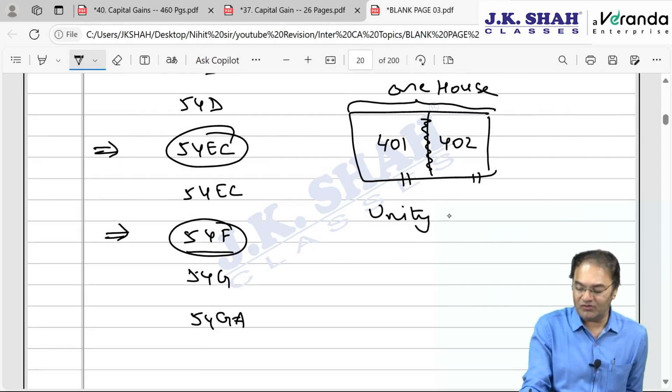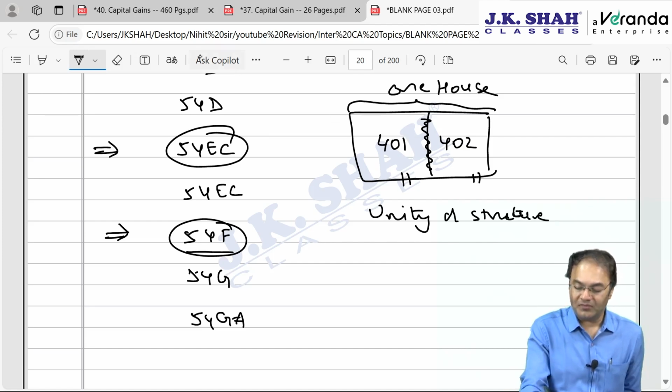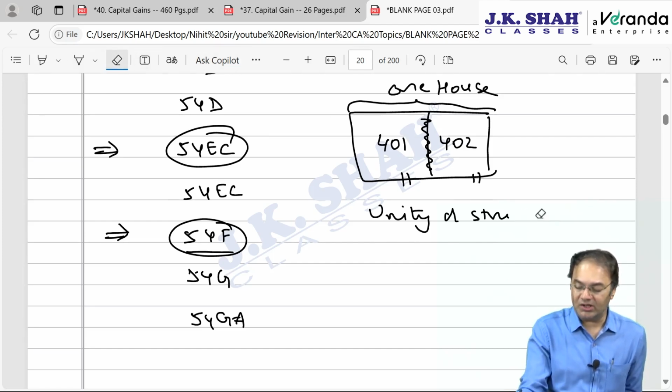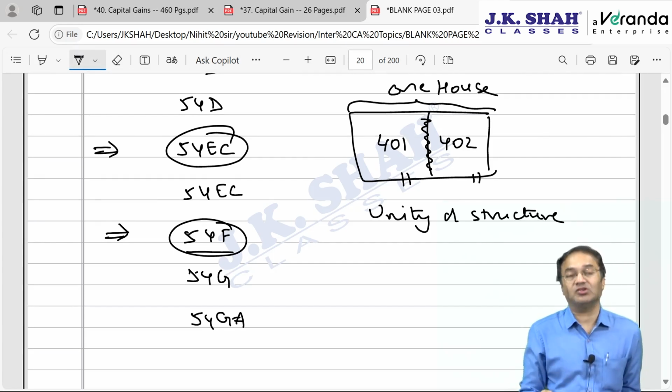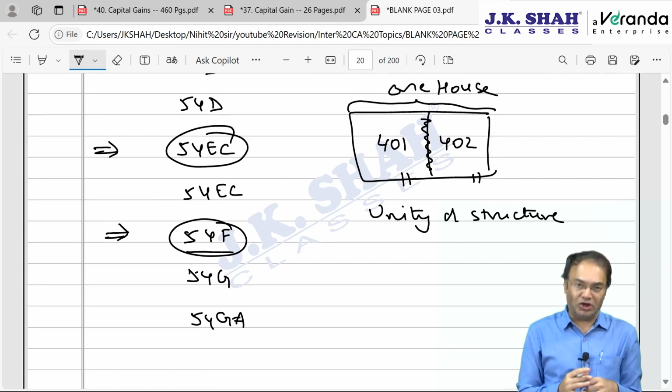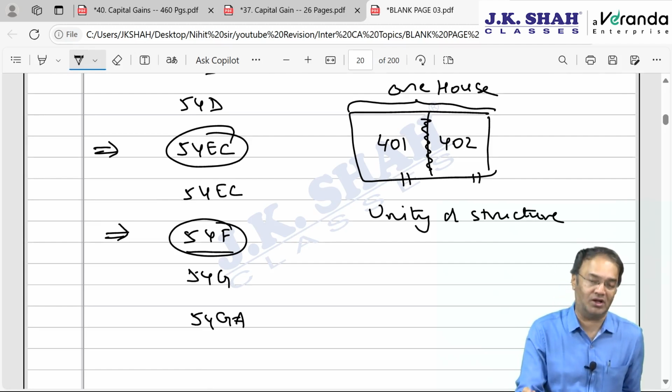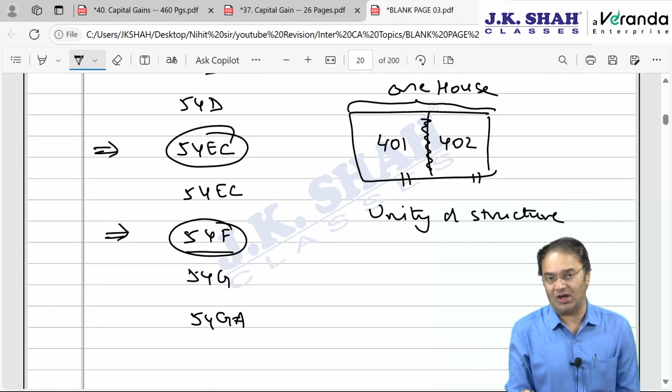What do you mean by unity of structure? Unity of structure means either the houses are adjoining to each other, that means they are in the form of joint flats, or there is a duplex or triplex. Then in such a situation it will be called a case of unity of structure. Accordingly, exemption can be claimed on both the houses combined together by treating them as one single house.